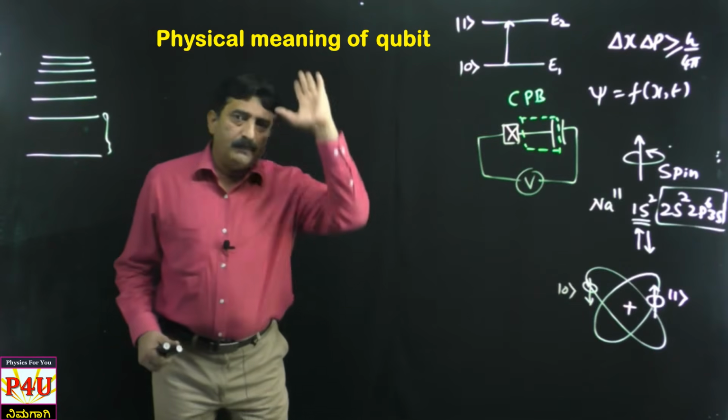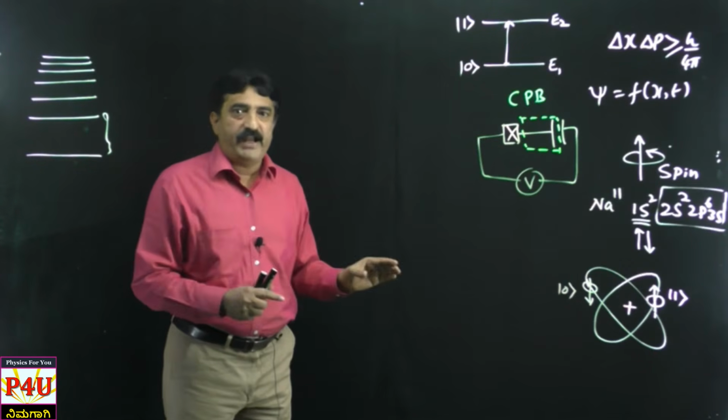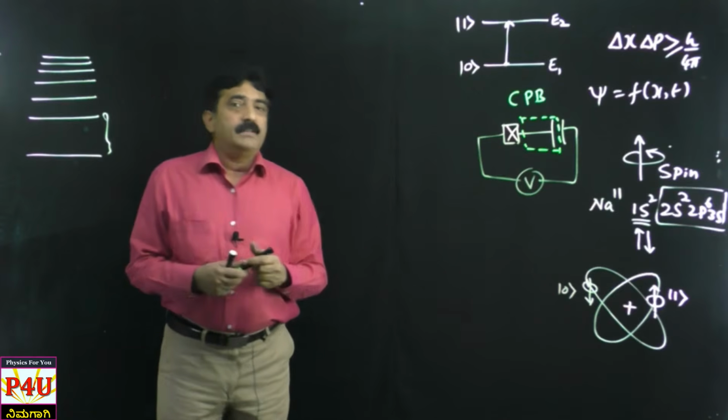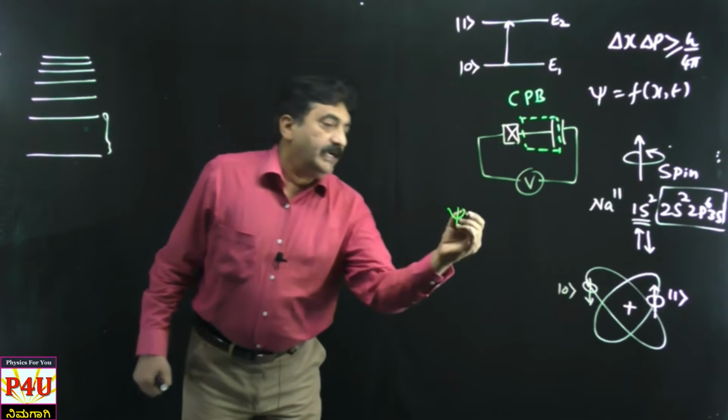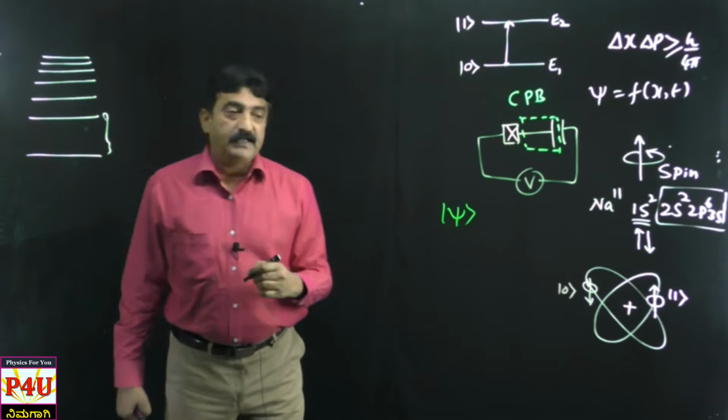Okay, let us say it is spin up state only. Right now it is spin up state. When it is spin up state, what is the probability of finding the particle? That is psi. That I write as ket psi.